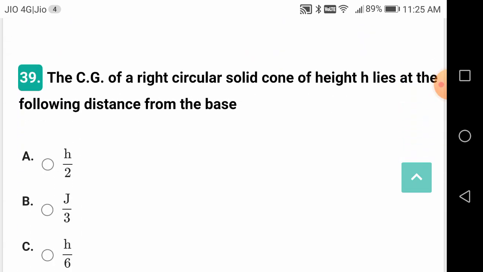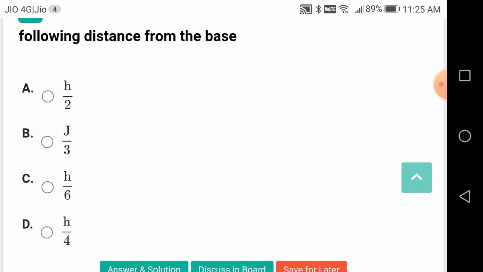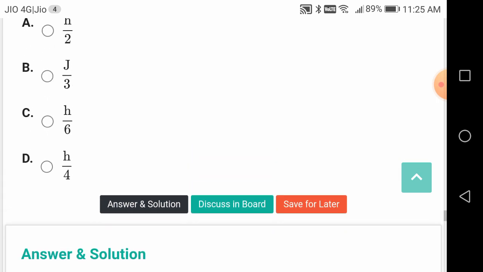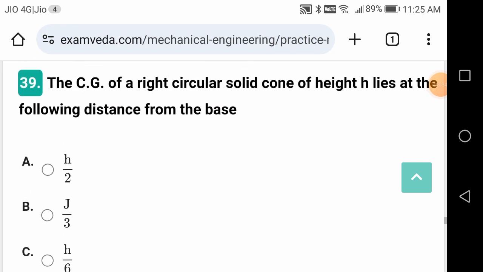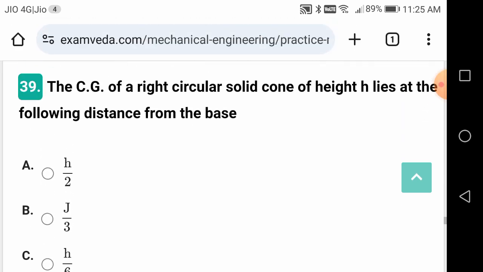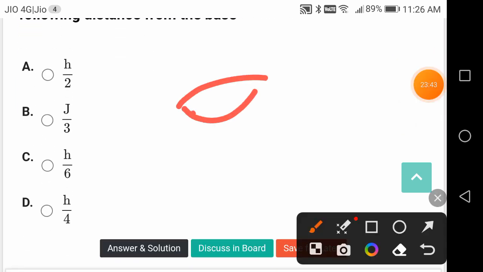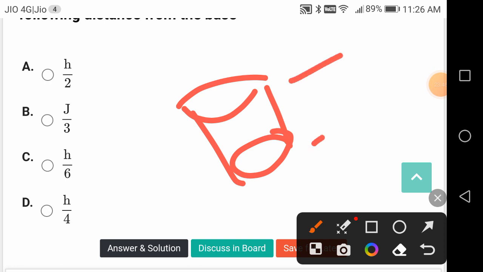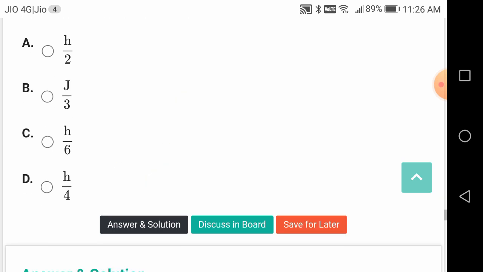The CG of a right circular solid cone of height h lies at the following distance. What is this, friends? h by 4 from the base. It will be like this. This is the CG, h by 4.